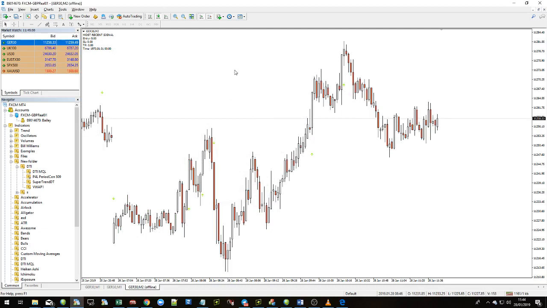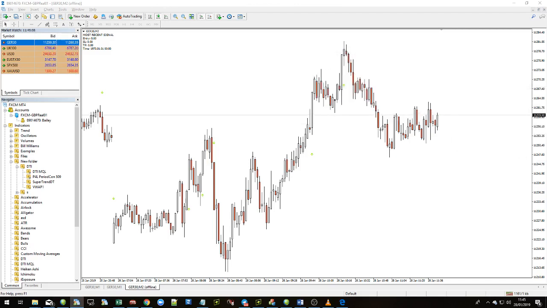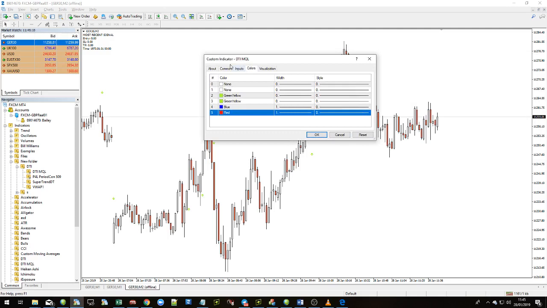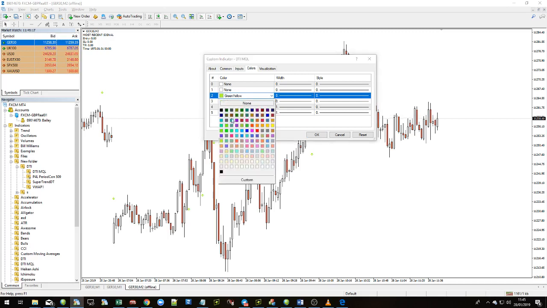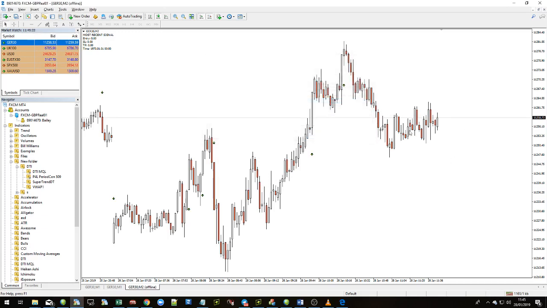And maybe I'll change the color of the arrows as well. There we go. I've gone into the indicator settings here, and this would be where the color would be. And maybe let's just change those to black. And then press close, and there you go.